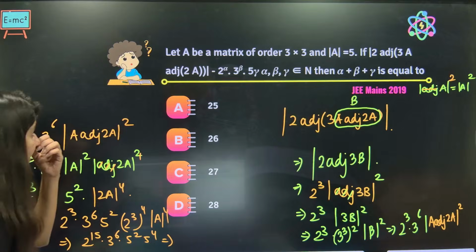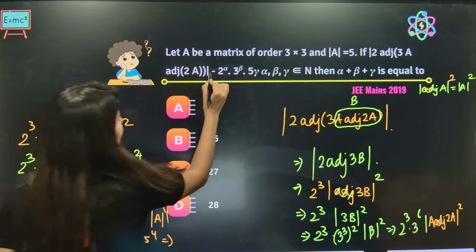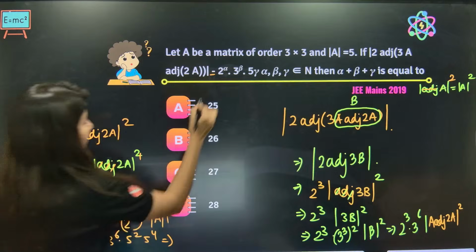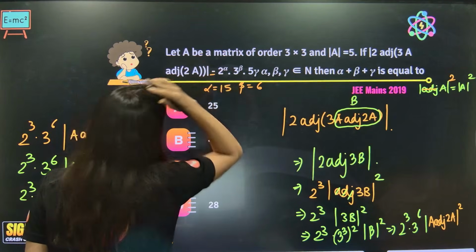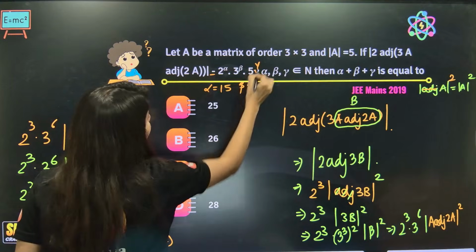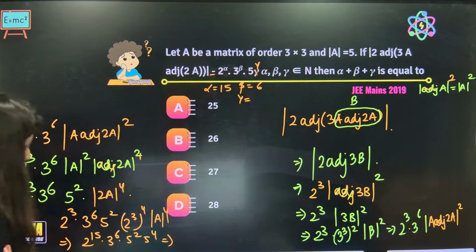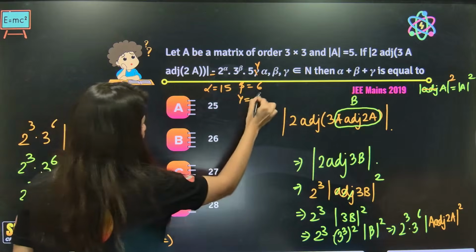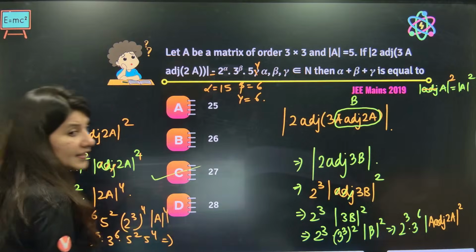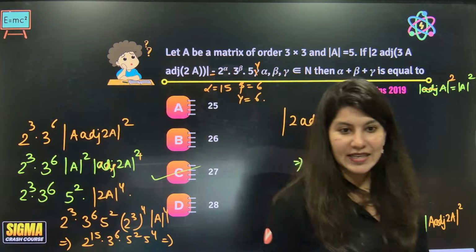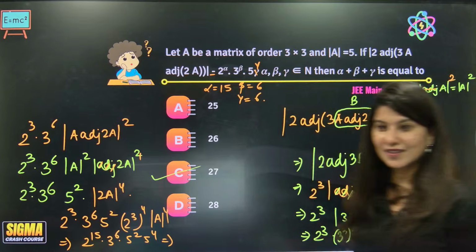So now understand what is alpha. Alpha over here is 15. Beta is 6, and 5 power gamma. Gamma over here is 6. So now alpha plus beta plus gamma will be what? 15 plus 12, 27, my dear students. Are you watching it? Are you with me?